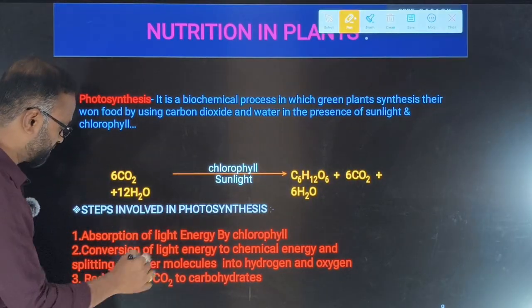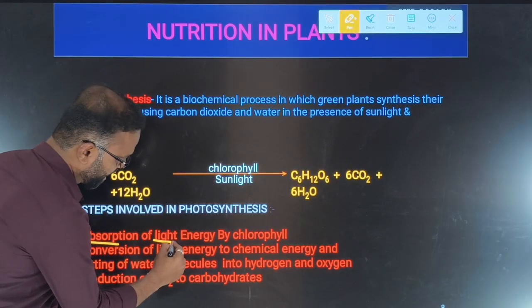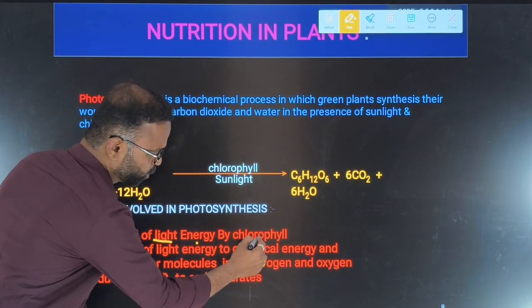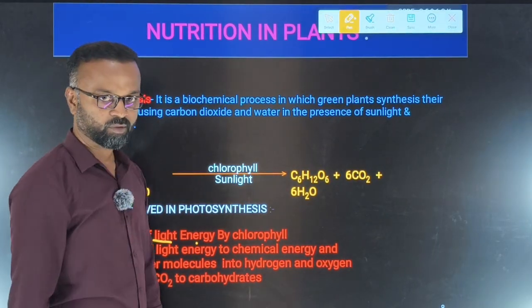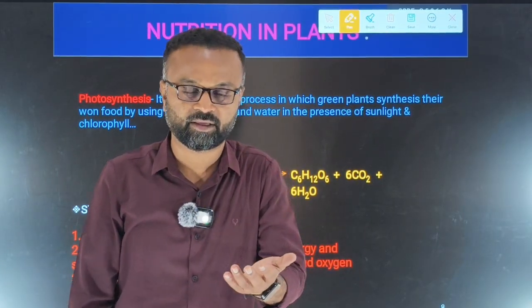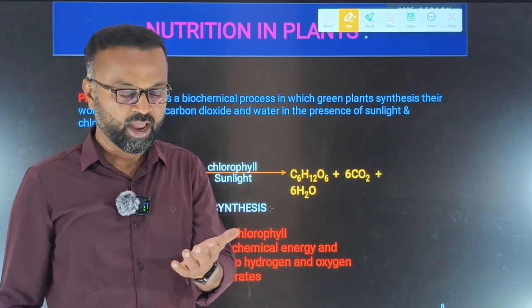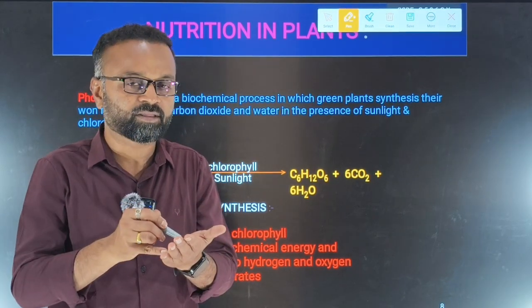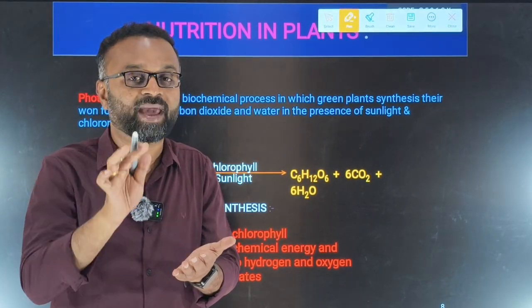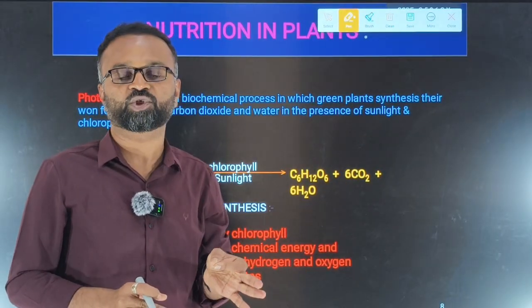Now see here, the first step is very simple: absorption of light energy by chlorophyll. Leaves are looking green because what is there inside? There is a green pigment, we all know that, that is the chlorophyll. This chlorophyll pigment has the capacity to trap the light energy which is coming from the radiation of the sun.